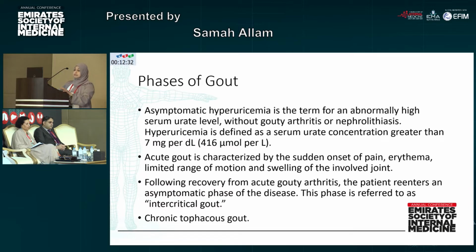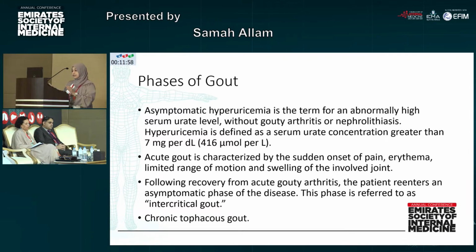Usually the clinical phases of gout start with asymptomatic hyperuricemia. This happens when the serum uric acid is above the level of 7 mg per deciliter, which is 416 micromole per liter, but without any gouty arthritis or nephrolithiasis. The patient in this stage is totally asymptomatic. If the patient starts to have symptoms with this high uric acid, at this time we call it acute gout, and this is our main point today: how to manage this case.